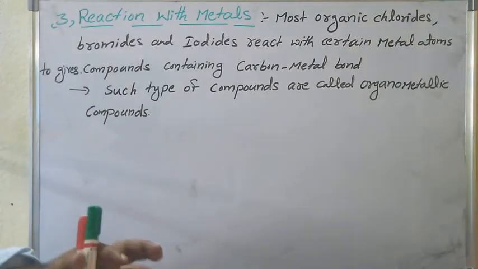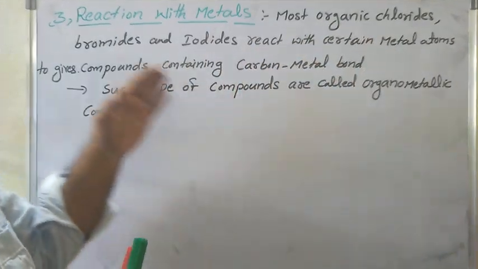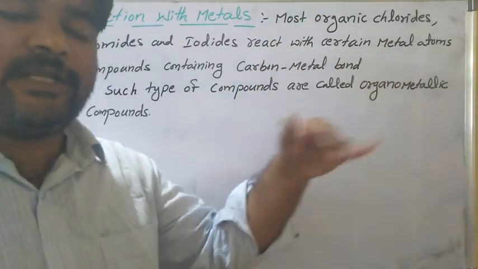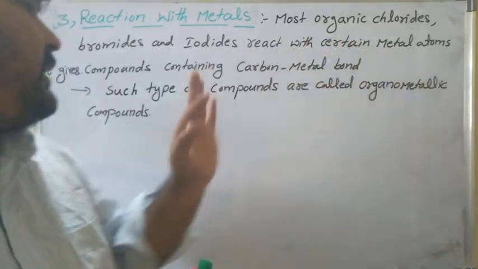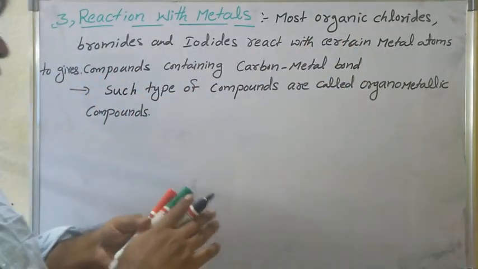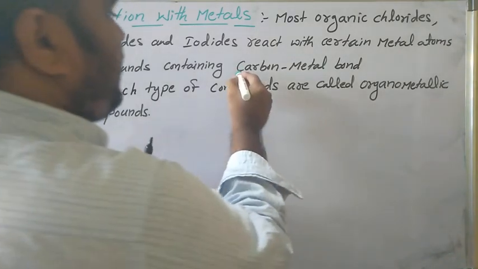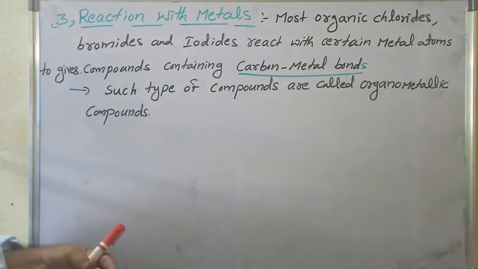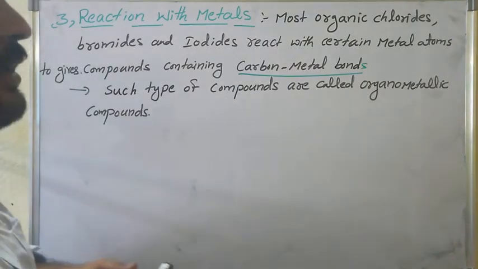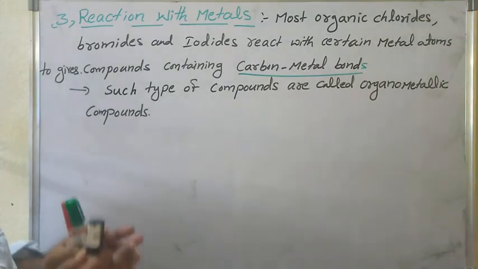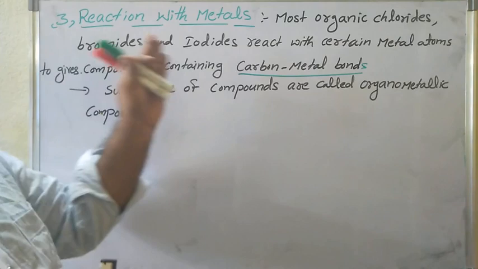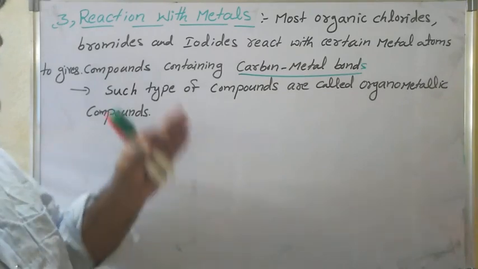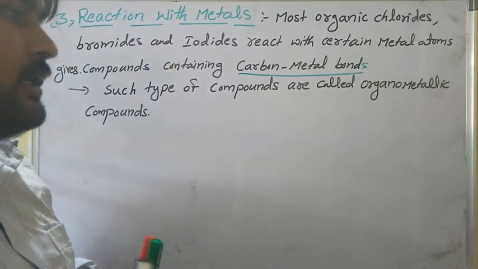Most alkyl chlorides, alkyl bromides and alkyl iodides react with certain metal atoms, some metal atoms like magnesium, copper, iron, to give compounds containing carbon-metal bonds. Such type of compounds are called organometallic compounds. Is that clear?